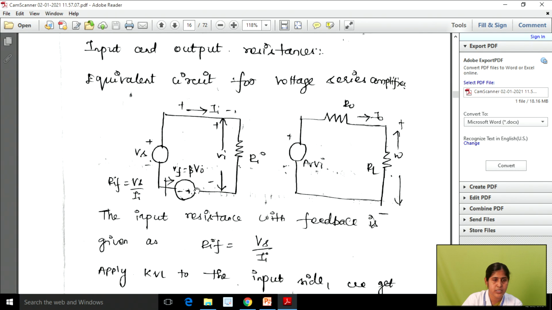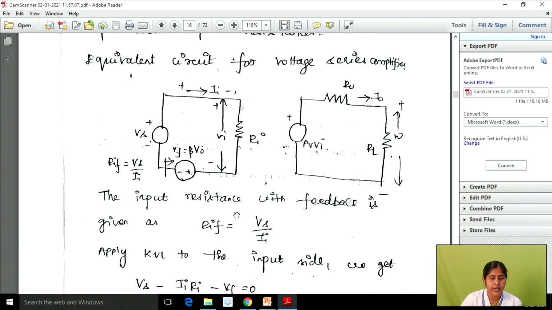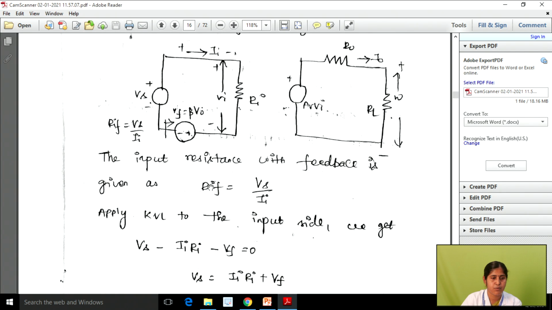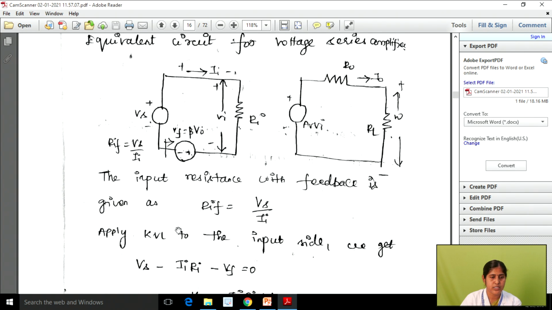We are going to look at this block alone now. Why? Because we are going to calculate the input feedback resistance, so we need to consider the input part. So RIF equals Vs divided by IA. In this closed loop with the voltage source we have one rule, that is KVL. So what is KVL?